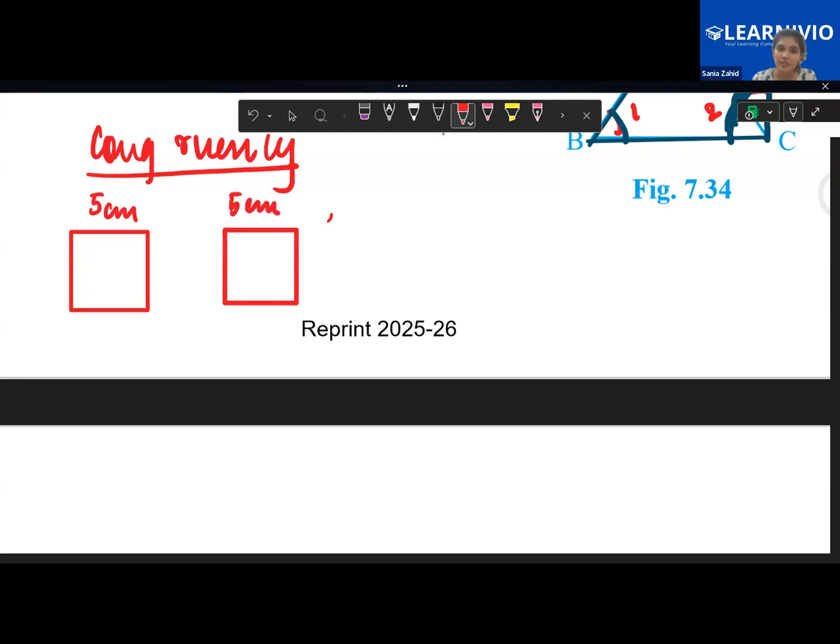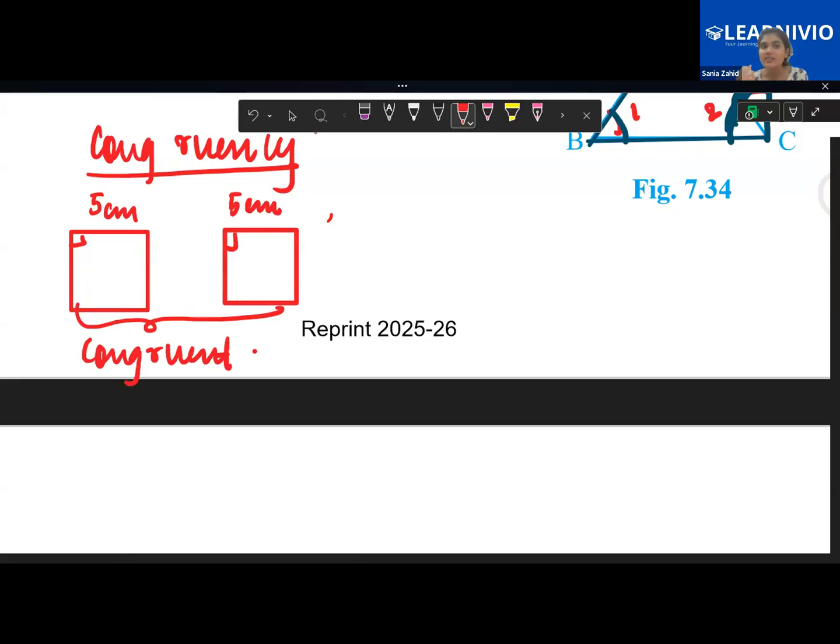This also has a side of 5 centimeter. All of them have a 90-degree angle because a square has 90-degree angles. So these two squares are said to be congruent to each other. Both of them are congruent to each other. Now, what does it mean to be congruent? All the corresponding sides and all the corresponding angles of these two squares will be equal.